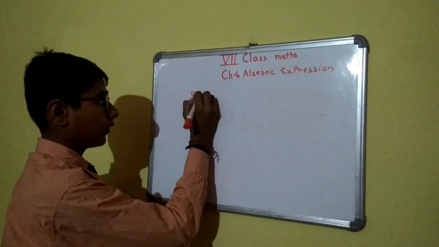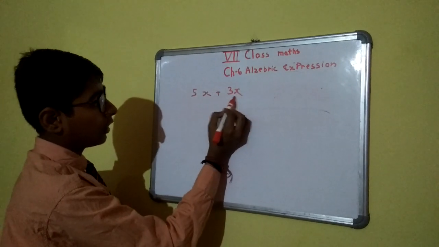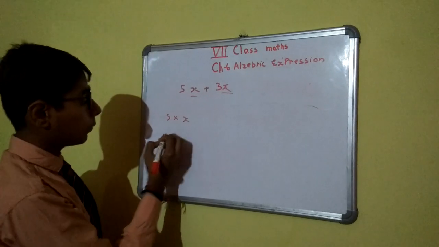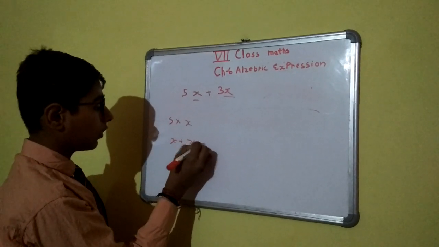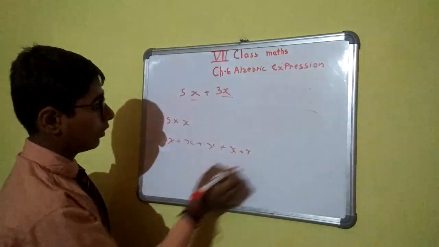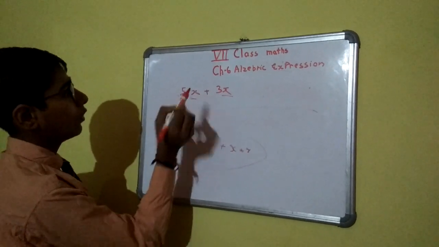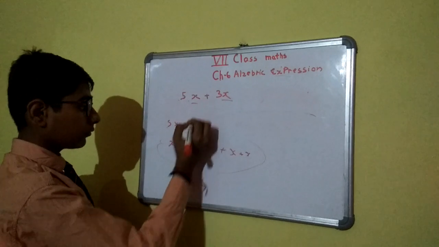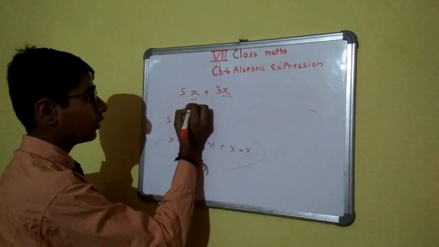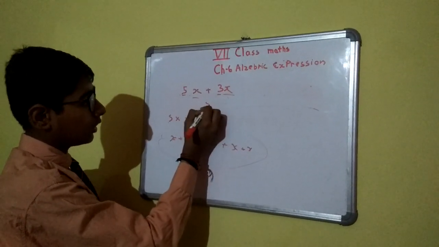Like terms: 5x plus 3x. They are the same term. 5 into x means x plus x plus x plus x plus x, 5 times. So 5 into x is equal to 5x. So 5x plus 3x, the answer is 5 plus 3, answer is 8x.